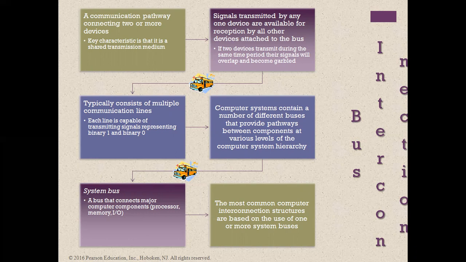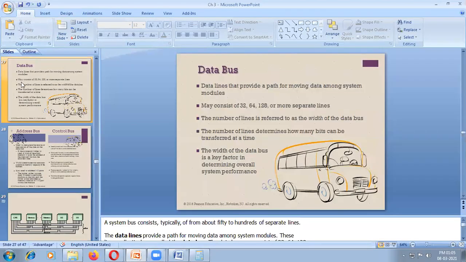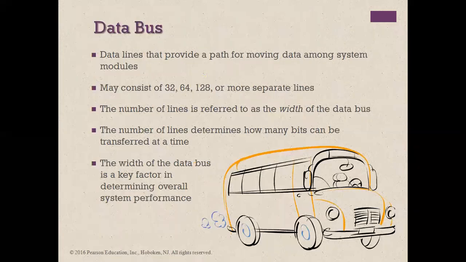Most common computer interconnection structures are based on the use of system buses. The system bus is the main bus available inside the microprocessor.